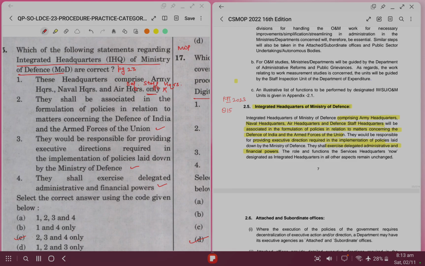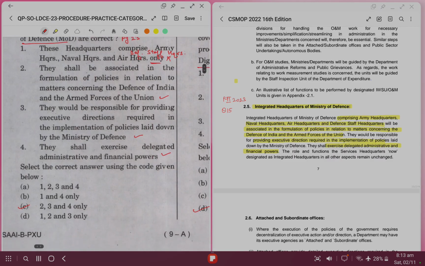They would be responsible for providing executive directions required in the implementation of policies laid down by the Ministry of Defense. Again, that's correct. That's the basic definition and work of IHQ. They shall exercise delegated administrative and financial powers. Yes, they shall exercise delegated administrative and financial powers. So statements 2, 3 and 4 are right. So the right answer is C.